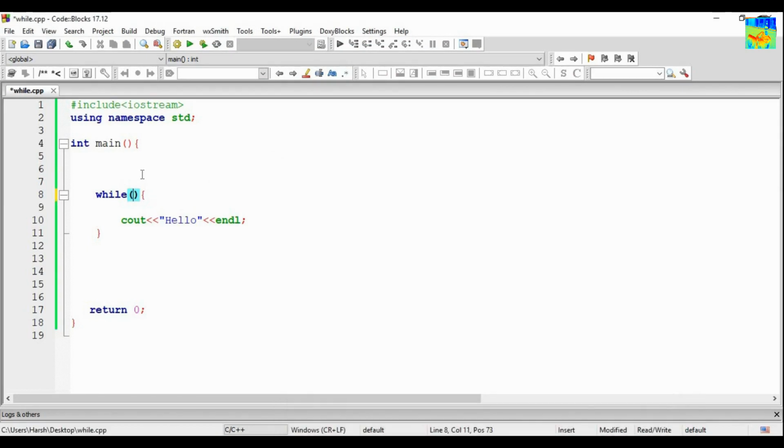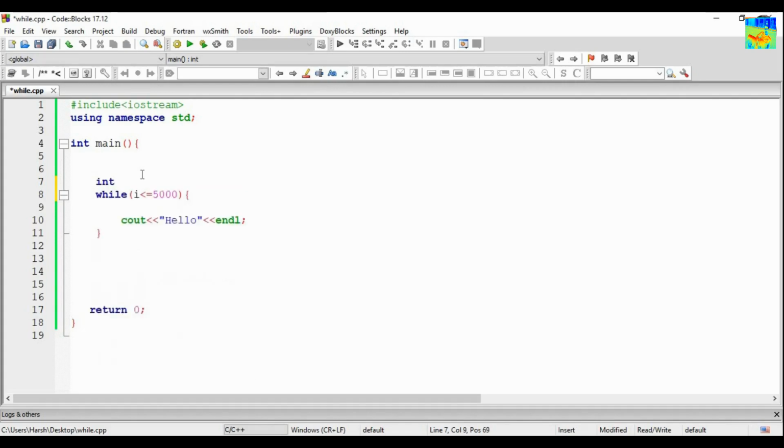Now our task was to print hello 5000 times. The logic is very simple.